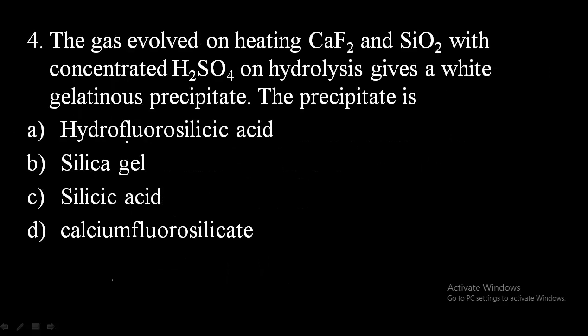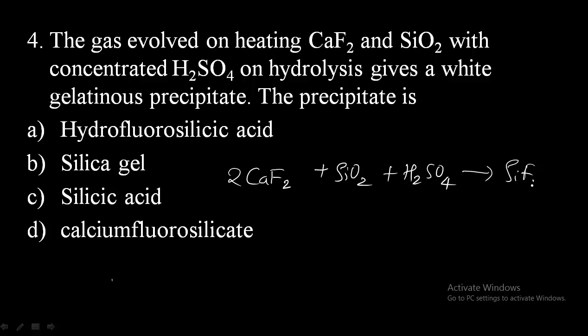Fourth question, the gas evolved on heating calcium fluoride and silicon dioxide with concentrated H2SO4, on hydrolysis gives a white gelatinous precipitate. The precipitate is. So the reaction will be shown like this. When calcium fluoride reacts with silicon dioxide in presence of H2SO4, it forms SiF4, that is silicon tetrafluoride, along with H2O and calcium sulfate.